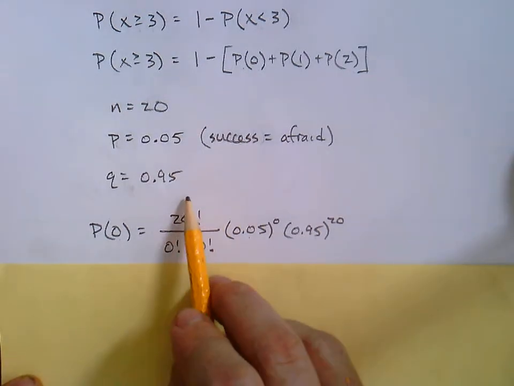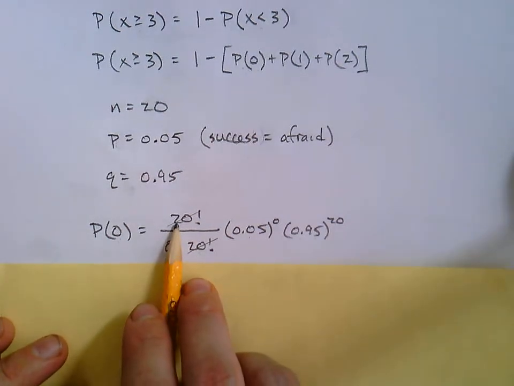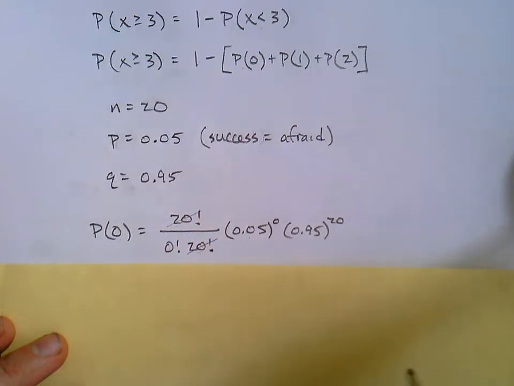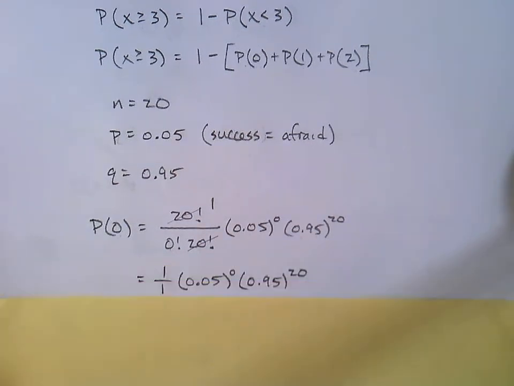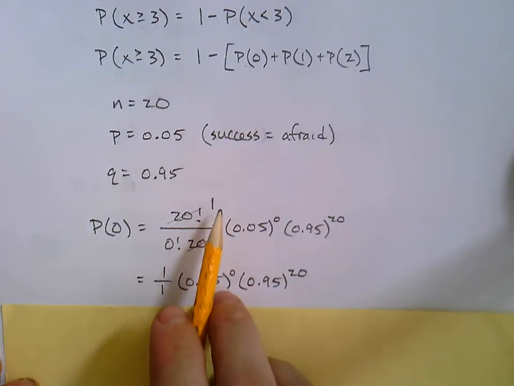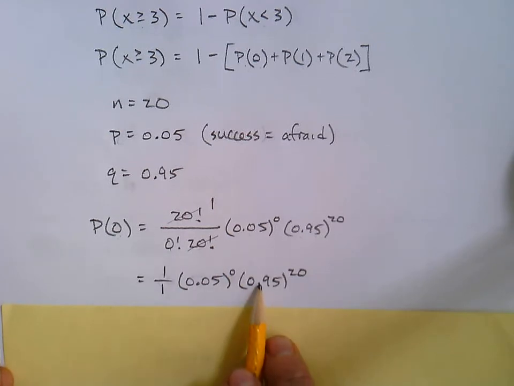What we'd like to do now is simplify these factorials. And we notice right away the 20 factorials just cancel out. Something interesting here: the entire numerator canceled. If the entire numerator cancels, remember, then it becomes a 1. Also, down here we have 0 factorial, and if you remember, 0 factorial just equals 1 by definition. So this fraction out in front is 1 over 1, or you might just think of it as being 1. And then we have times 0.05 to the 0 times 0.95 to the 20.